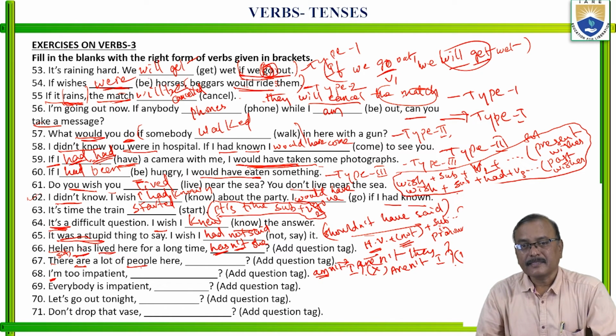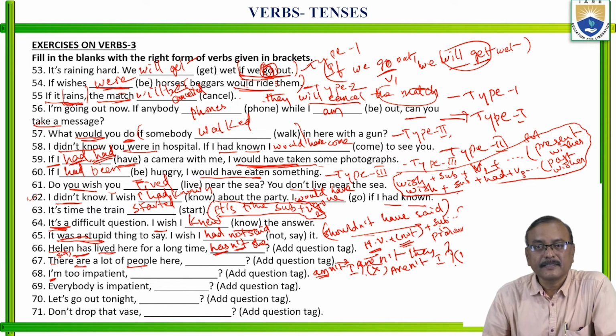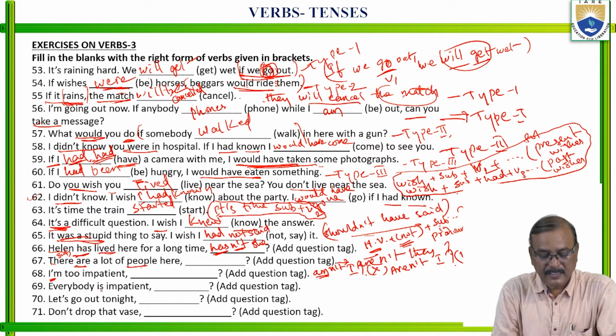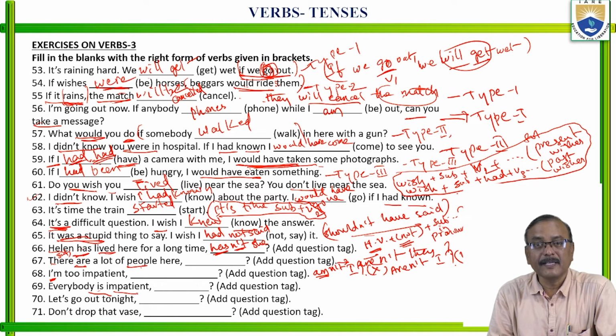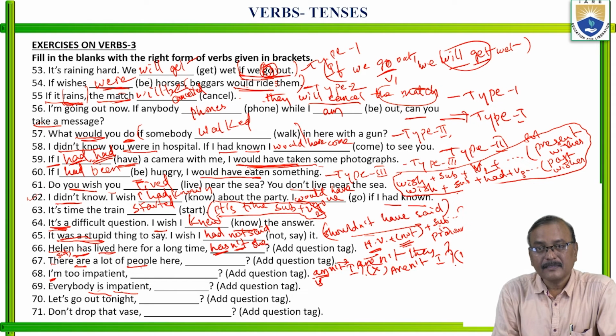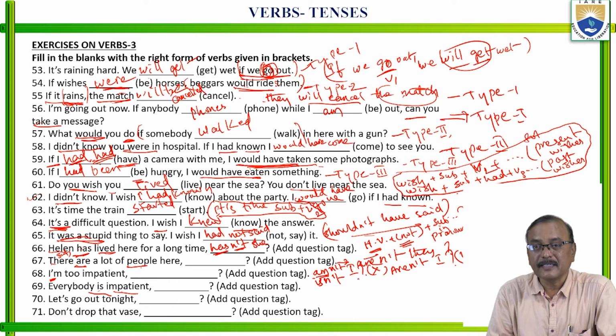Right. Next, everybody is impatient. So here, everybody is actually singular only, that's why is there. Then it is a positive statement, so isn't. Isn't he or isn't she?